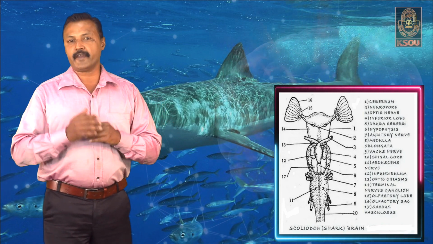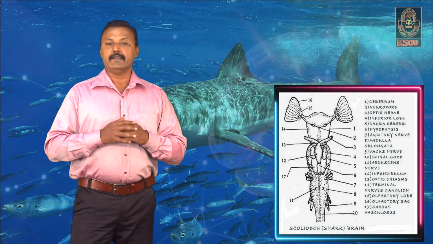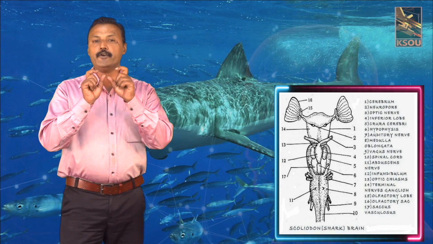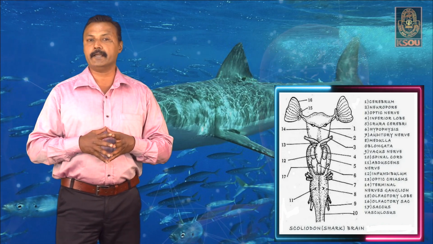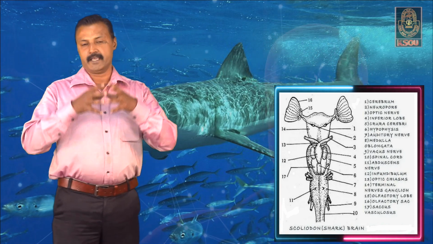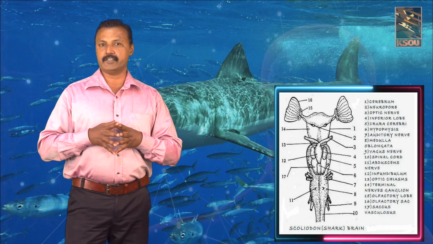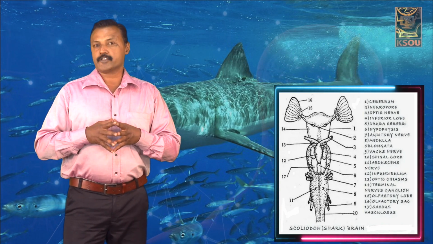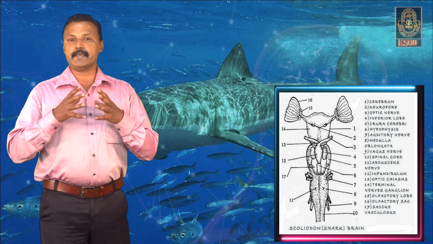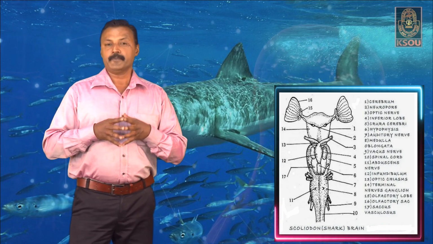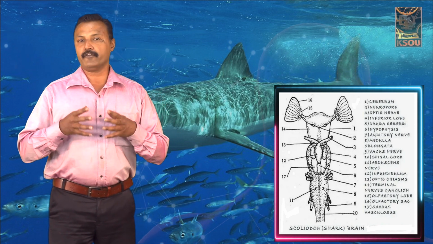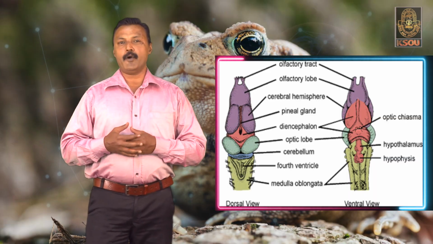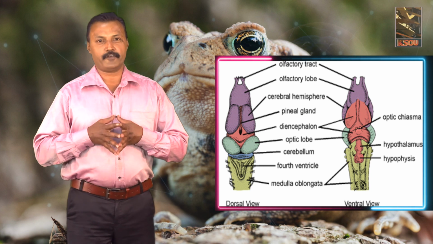The region where the medulla oblongata joins produces two bodies called the corpora restiformia, which are also found in the brain of the shark. So, the brain of the shark is similar in structure, but it is advanced when compared to that of the lower fishes. Let us understand about the brain of a frog.